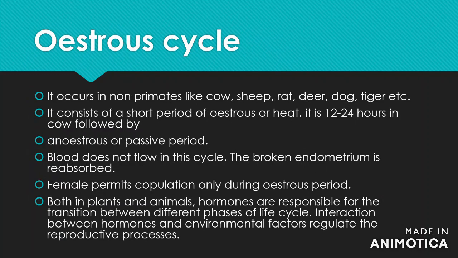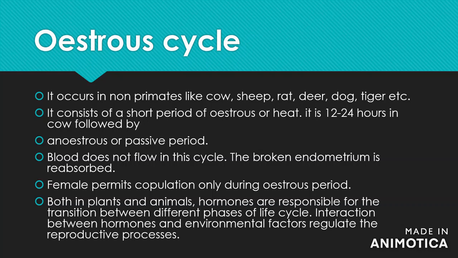Oestrous cycle. It occurs in non-primates like cow, sheep, rat, deer, dog, tiger, etc. It consists of a short period of estrus or heat. It is 12 to 24 hours in cow, followed by an anestrus or passive period. Blood doesn't flow in this cycle. The broken endometrium is reabsorbed. Female permits copulation only during the estrus period.